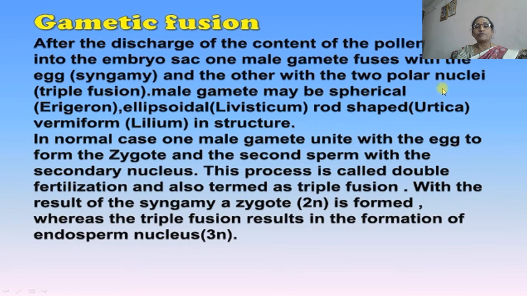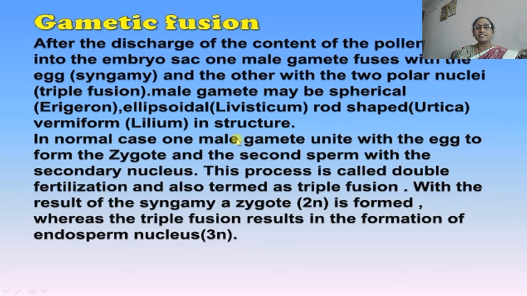Then gametic fusion. After the discharge of the content of a pollen tube into the embryo sac, one of the male gametes fuses with the egg. This process is called syngamy, and another male gamete fuses with the two polar nuclei, and there occurs 3N, and it is called triploid fusion. The male gamete may be spherical or elliptical or rod shaped or vermiform in structure.